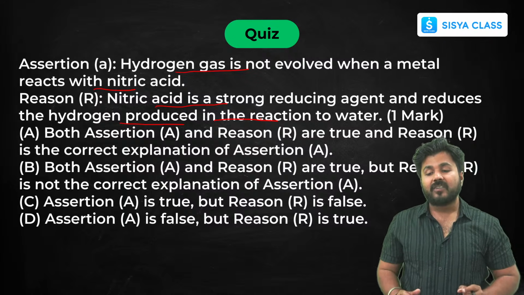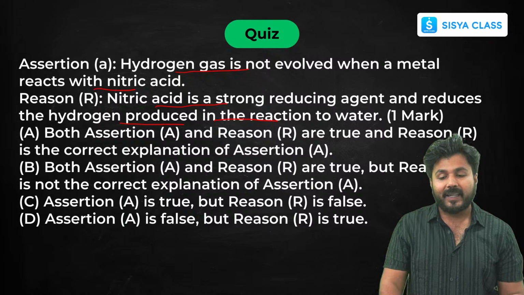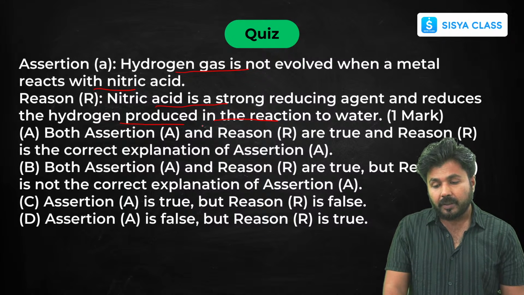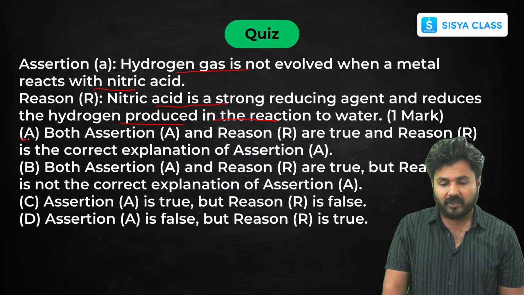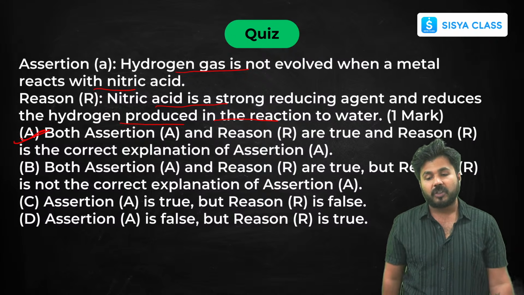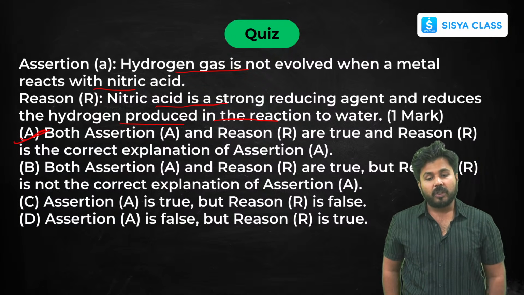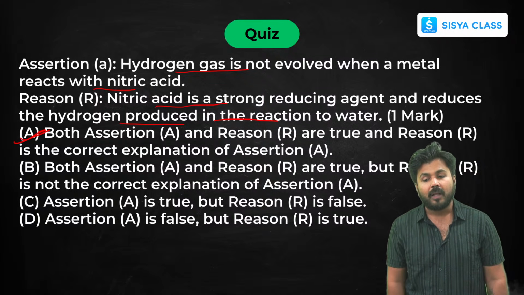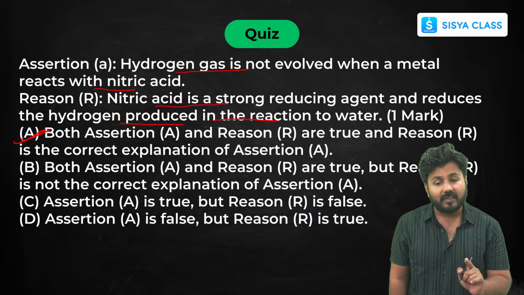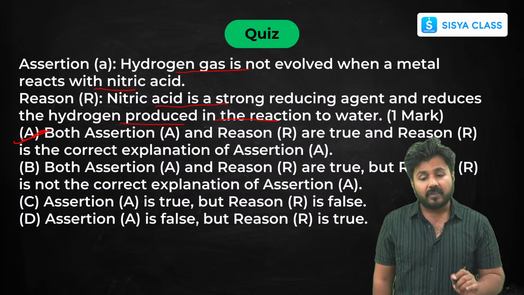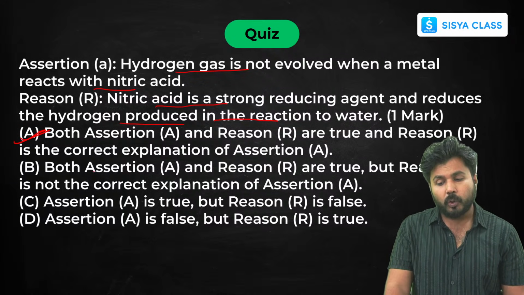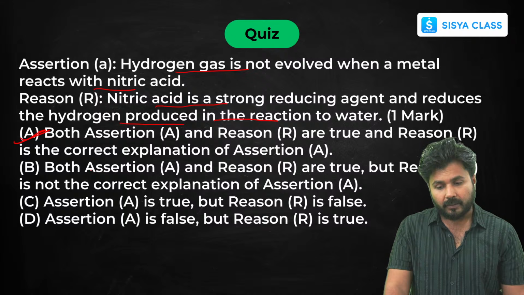So both assertion and reason are true and it is the correct explanation too.